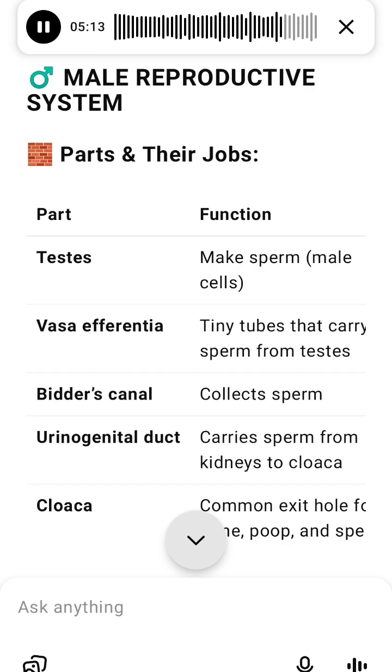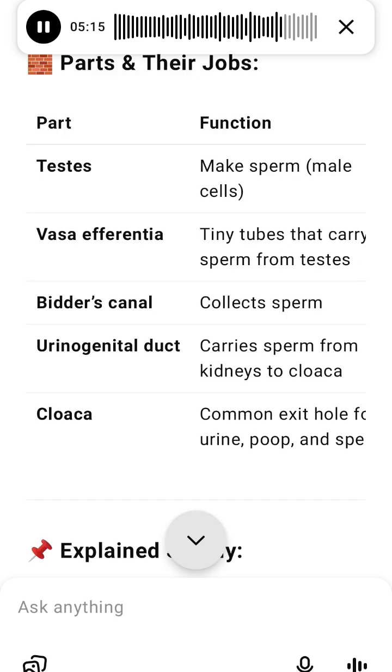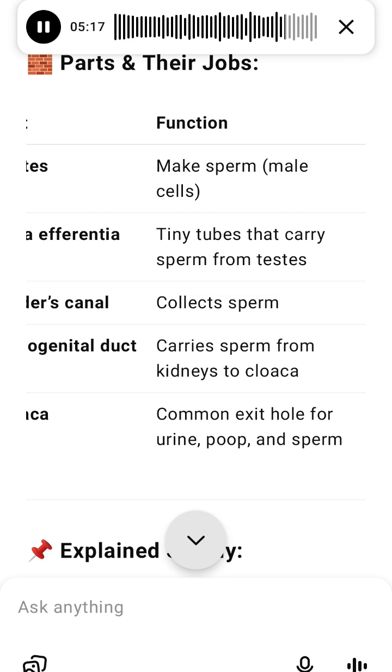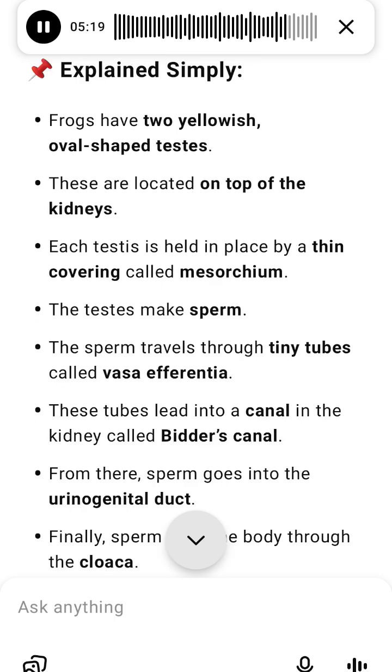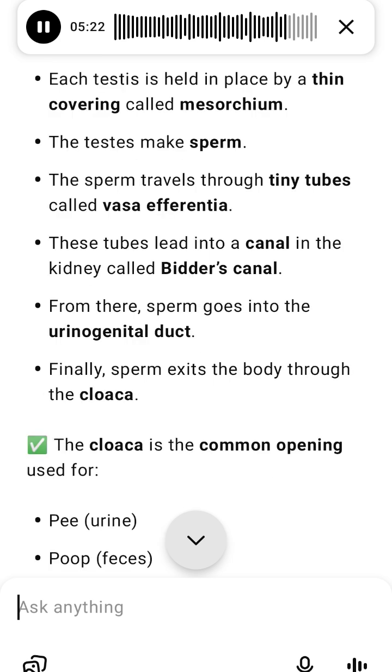Why are frogs important? Benefit and explanation. Eat insects: frogs eat bugs that harm crops, so they help farmers. Keep balance in nature: frogs eat insects and are eaten by snakes and birds, so they maintain the food chain. Used as food in some countries: some people eat frog legs as a delicacy.